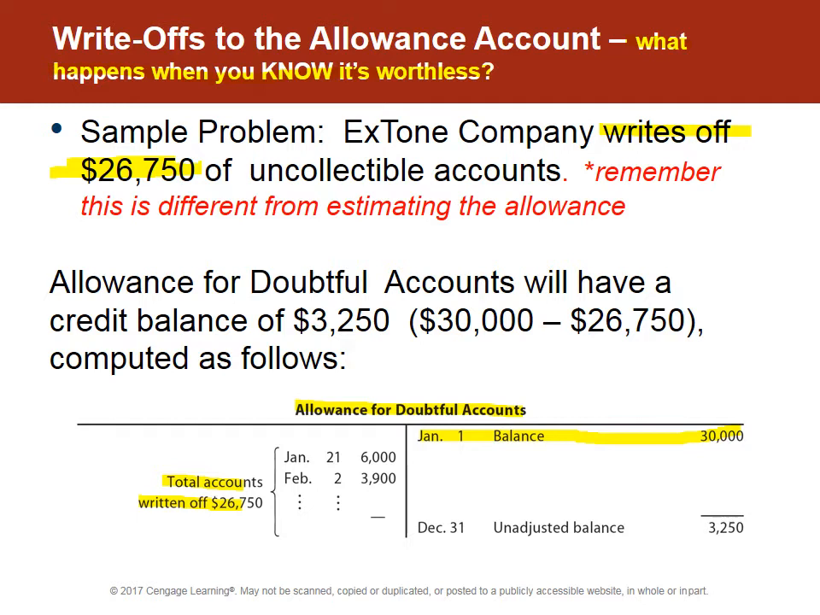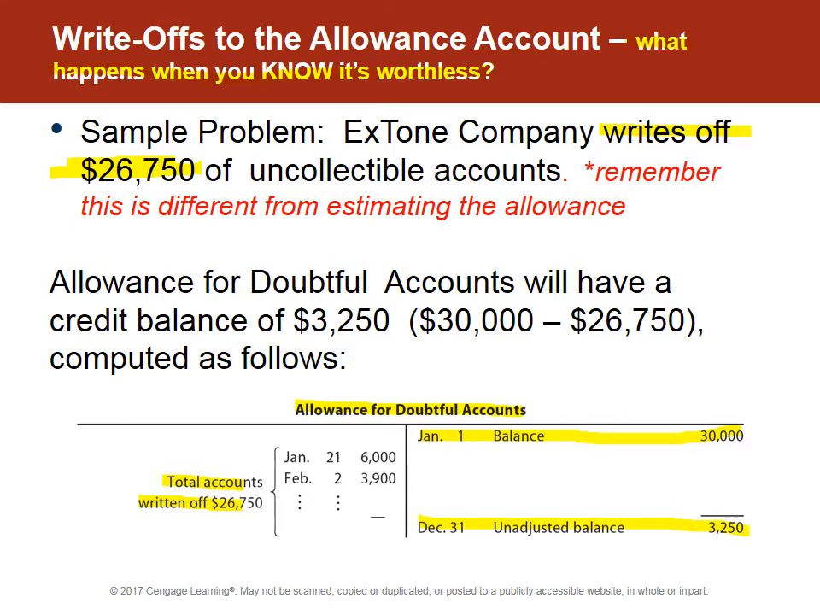And there are further and more detailed illustrations in your text. But they're going to debit the allowance to show, yep, out of the $30,000, we have $26,750 that we've had to write off because we've stopped trying to collect them. We maybe sent them to collection agencies. We've done everything we can. We stopped trying. And this leaves an unadjusted balance at the end of the year of $3,250.